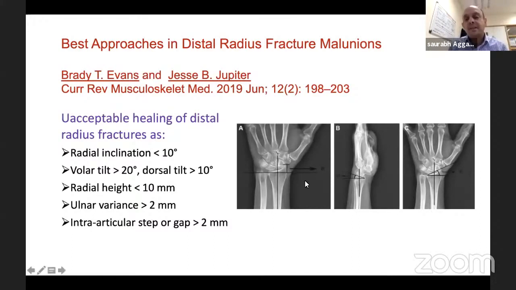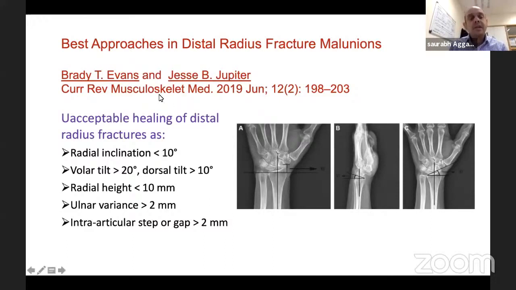First, let's see the radiographs on the right side of your screen. Let's see what the normal parameters are in a distal radius. Radial styloid should be a centimeter distal to ulnar styloid. There should be a volar tilt of around 11 degrees, and a radial inclination of around 22 degrees. And normally there's a neutral ulnar variance. Of course, some wrists can have positive or negative, which is normal for them.